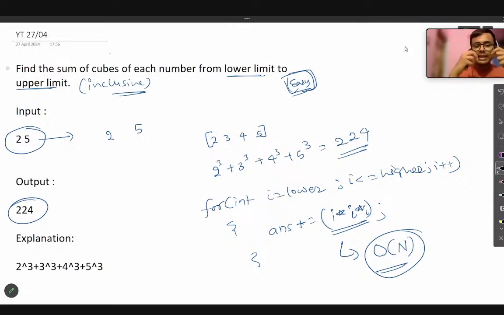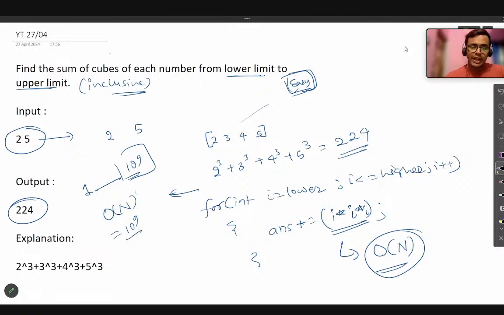So you have to pass all the test cases so that you will get the correct answer. Now let's say, as I told you in the revision video of coding class about the importance of the constraint, the higher limit would be 10 to the power 9 and the lower limit would be 1. Then the time complexity of this approach would be big O of n, that would actually be 10 to the power 9. But I have told you that the compiler's capability to run in 1 second is between 10 to the power 7 and 10 to the power 8 operations, okay? So these are the operations that you can perform.